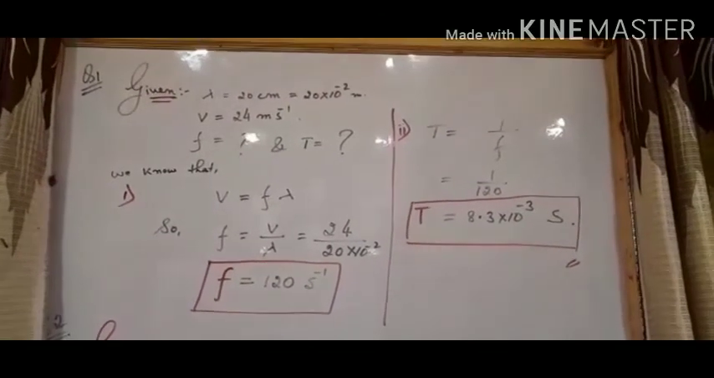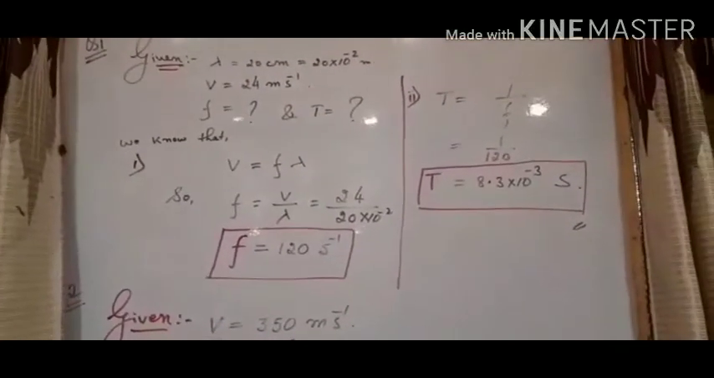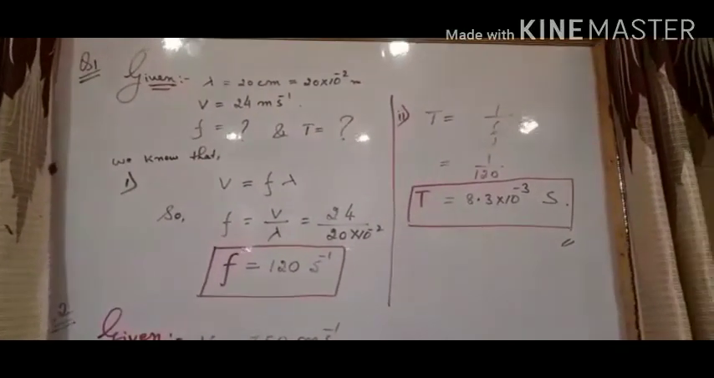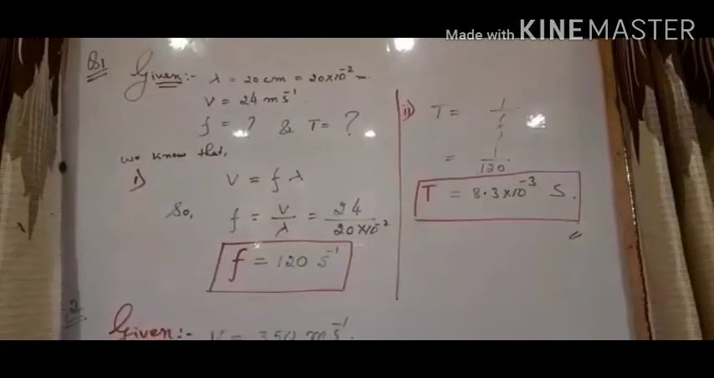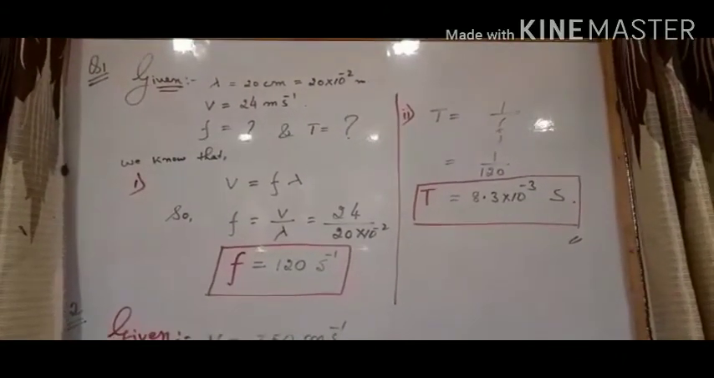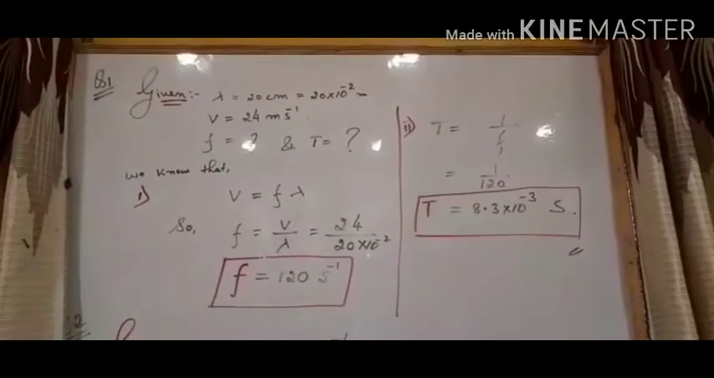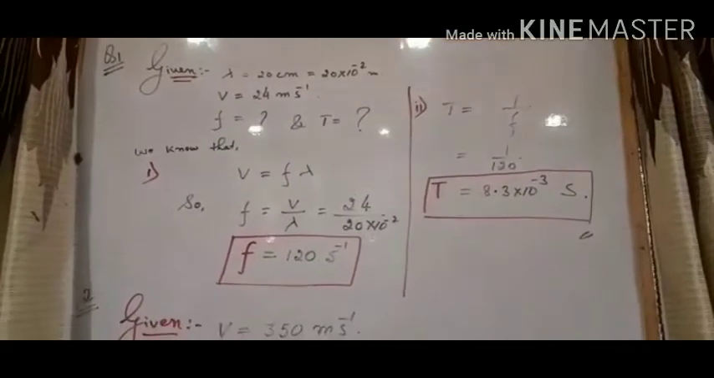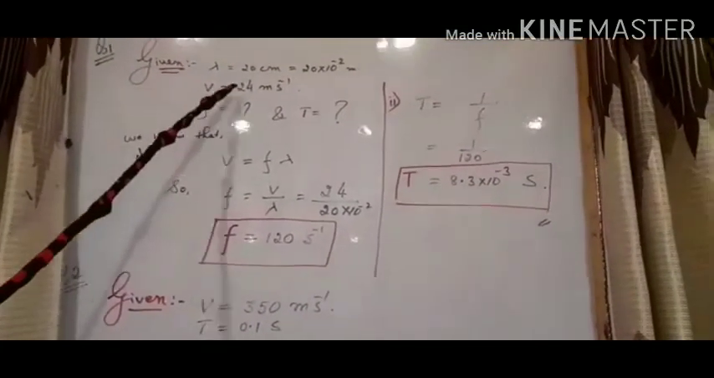Now we will solve numericals of exercise 7a, and we'll start with the first numerical. In the first numerical, the wavelength of the wave produced on the surface of water is 20 centimeter. So wavelength is given as 20 centimeter, we convert it to meter. Next, the wave velocity is 24 meter per second, wave velocity denoted as v, given 24 meter per second.